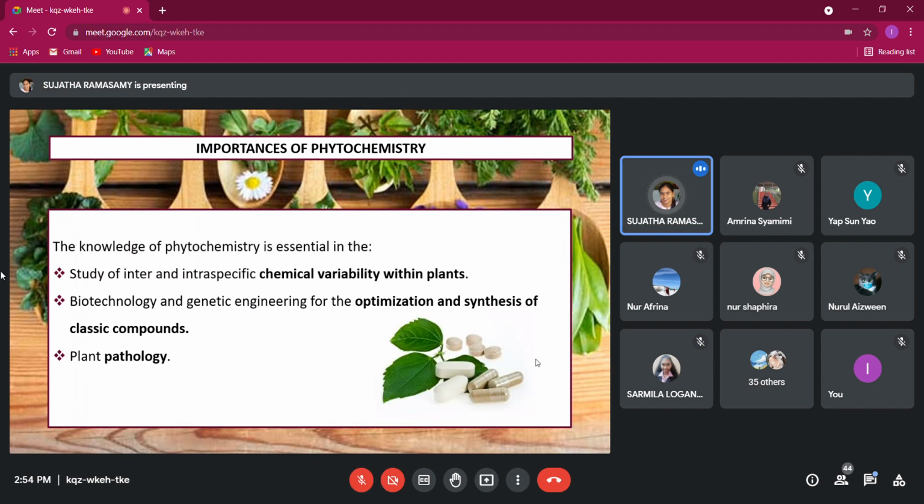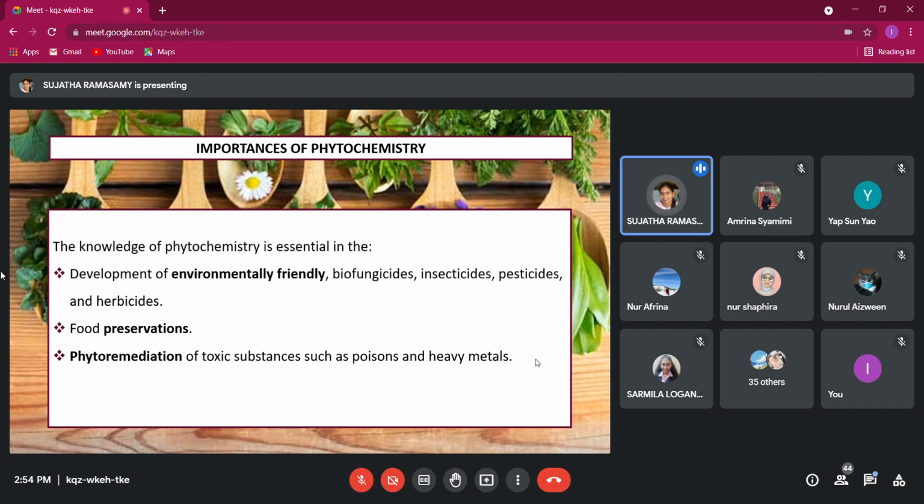Okay, and also for plant pathology, you will learn more on how this is related to plant disease. And also we can use phytochemicals to develop environmentally friendly biofungicides, insecticides, pesticides, herbicides. A few years ago, I did some research because the students were interested to know how we can use essential oil from a plant to kill the housefly, because this is safe. We want to use something that is environmentally friendly. We don't want products like Shell Tox and Reset, they are very high in chemicals. We started to look for environmentally friendly agents.